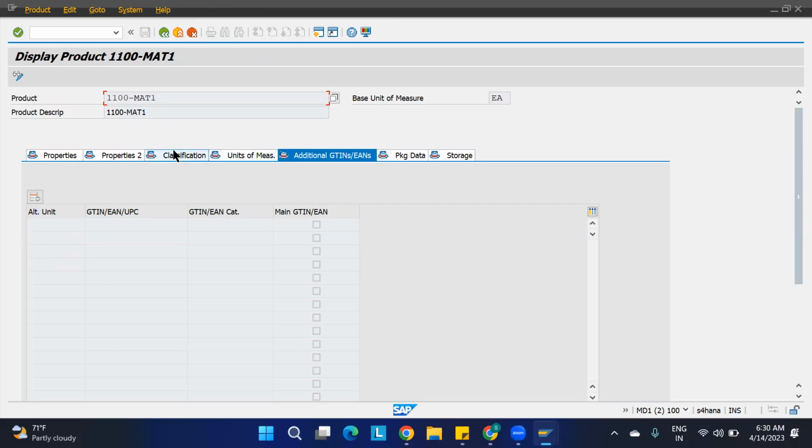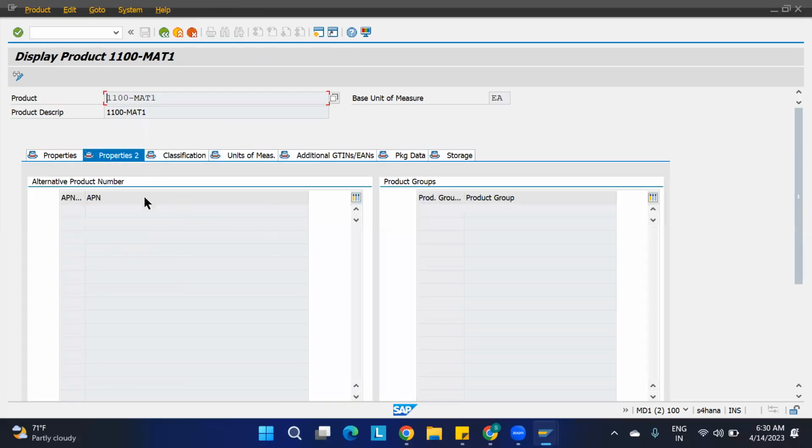Okay, then what you will do, you will go to the properties view, and here you have the product group type and product group. Okay, here you are going to mention and you will proceed further. Okay, so these things we will use very few times. This also we are going to see in the later stages, but as of now for the VAS I'm not going to maintain this. Okay, so are you clear with this?